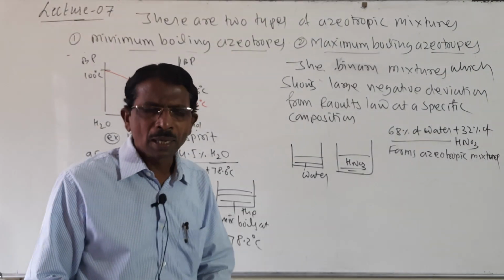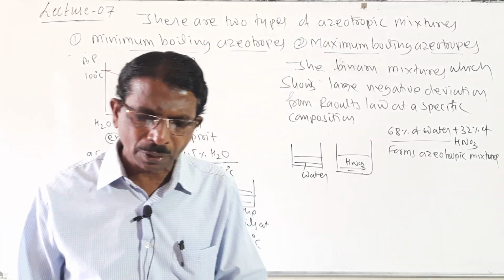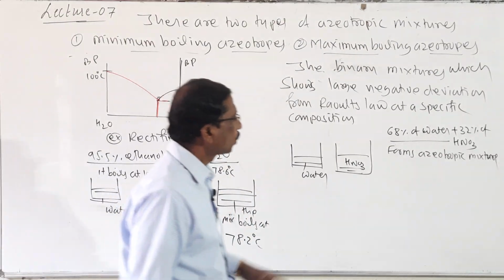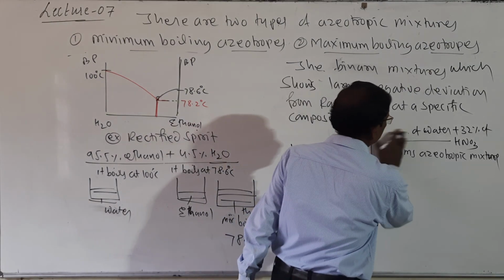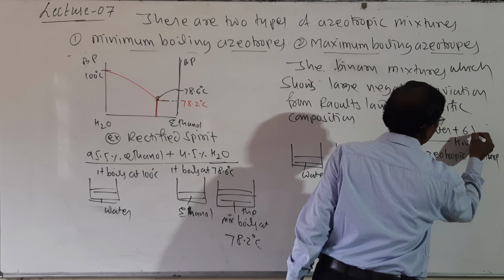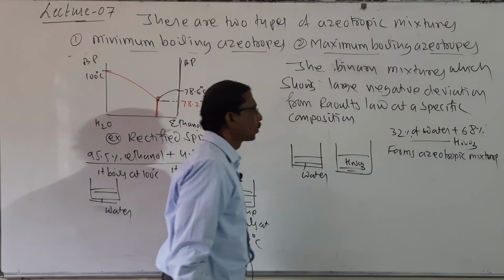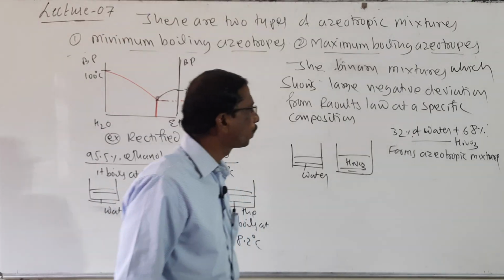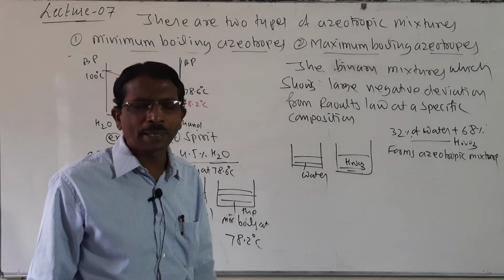So look here students, when this nitric acid is subjected for distillation, we will get here, I think, 32% water and 68% nitric acid. So make some differences here, 32% water and 68% nitric acid.